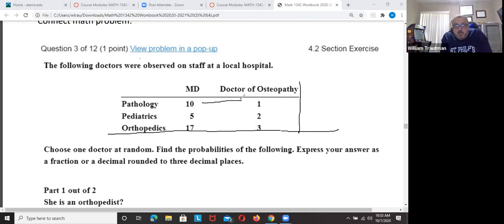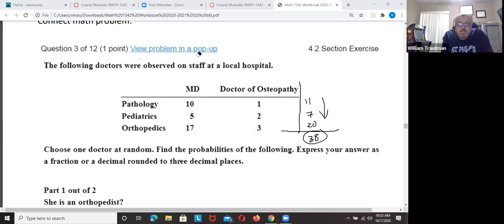and add the totals going across. 10 plus 1 is 11. 5 plus 2 is 7. And 17 plus 3 is 20. When you now add them going down, I get 38. So we're talking about 38 people.